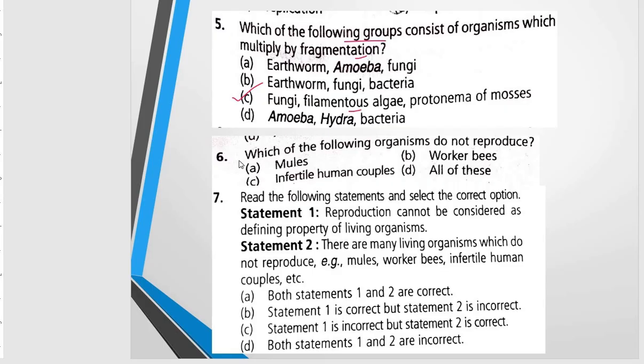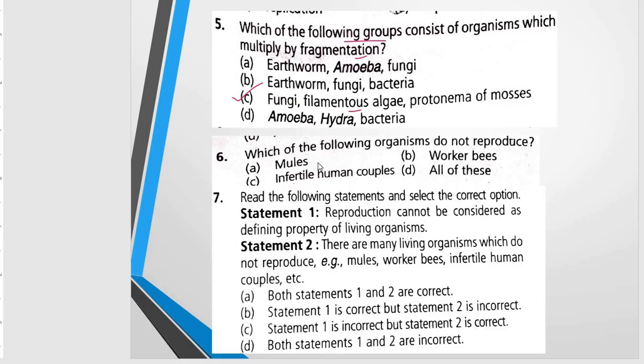Next question is, which of the following organisms do not reproduce? Reproduction is not considered a defining property or characteristic, because some living beings are not able to reproduce, whatever the reason may be.